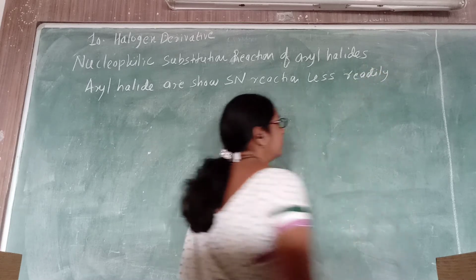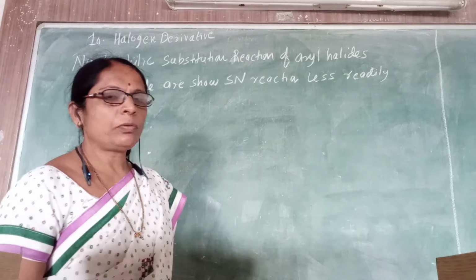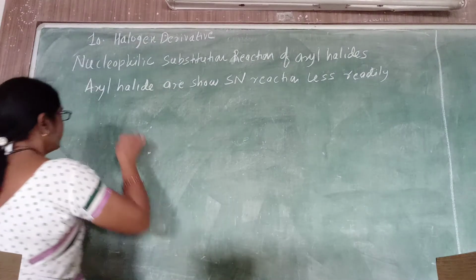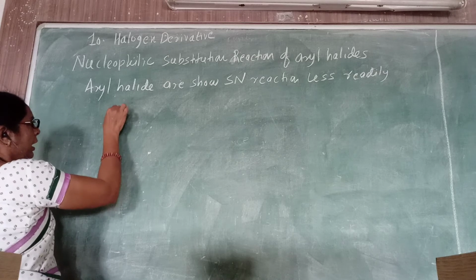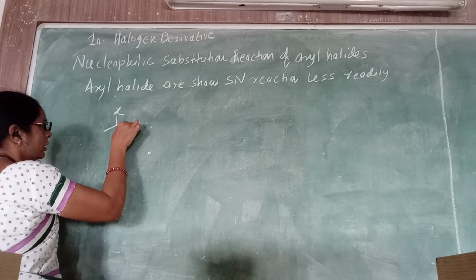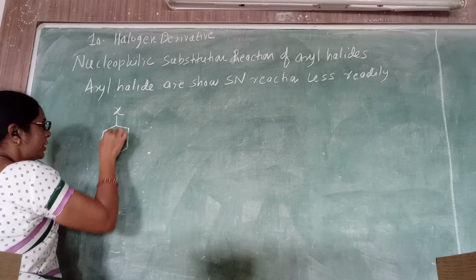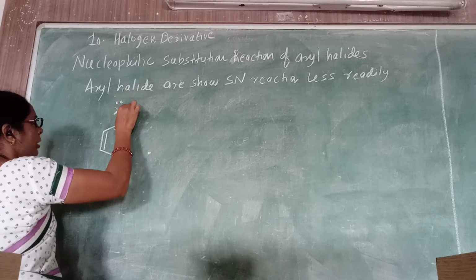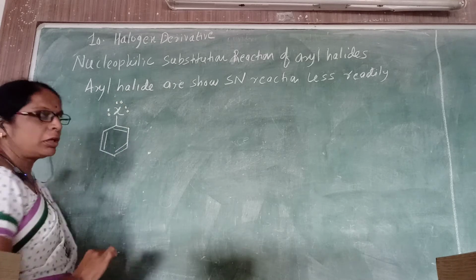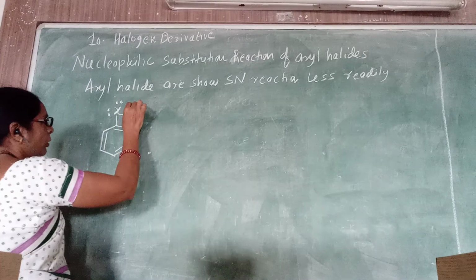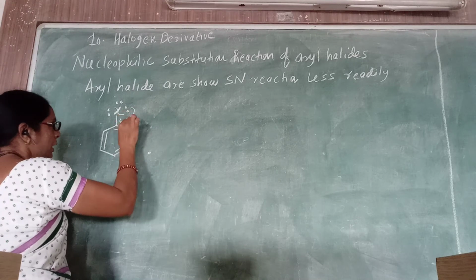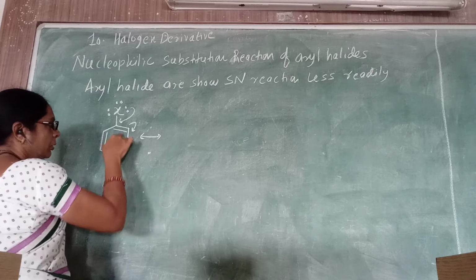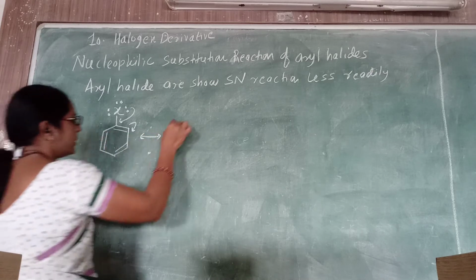So why can aryl halides show nucleophilic substitution reaction less readily? Now we are discussing the reason. If you consider the aryl halide, suppose any X group, it is observed that in aryl halide the halogen has 3 lone pairs of electrons. The lone pair of electrons on the halogen are in conjugation with the double bond of the benzene ring.